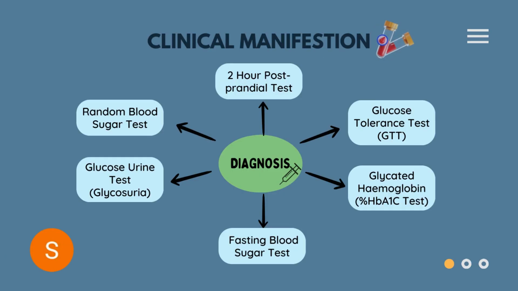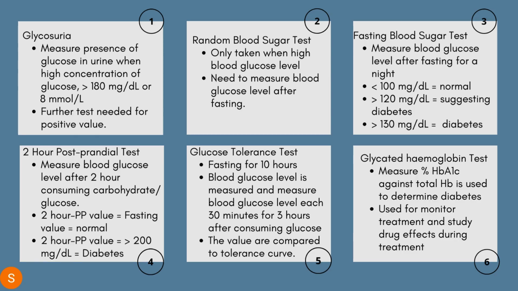Clinical manifestation of diabetes mellitus. There are six types of tests that can be taken to diagnose diabetes mellitus. The first one is glycosuria, which is a glucose urine test, a basic test that is taken on a strip which measures the presence of glucose in urine when there is a high concentration of glucose. Further tests are needed for a positive result.